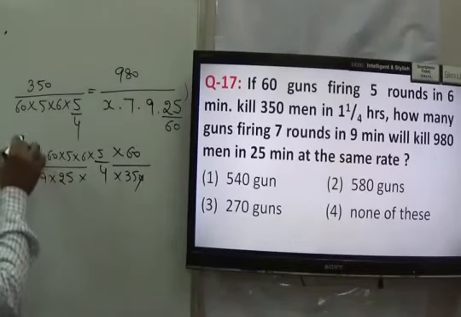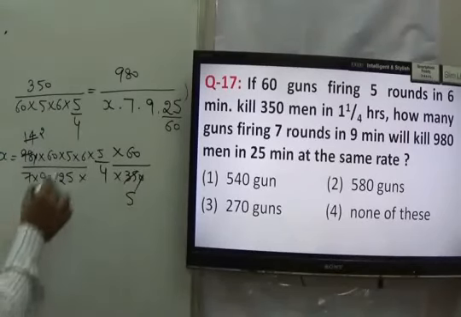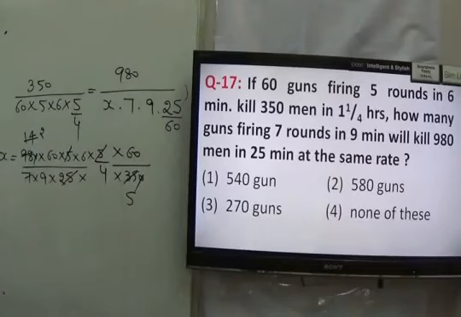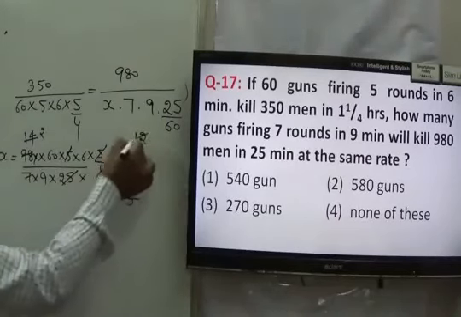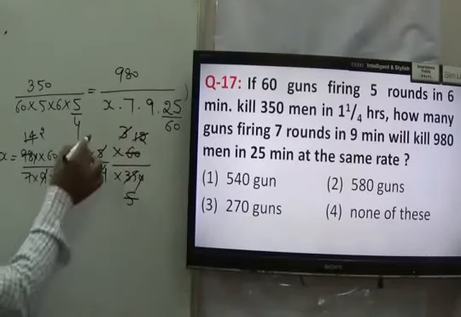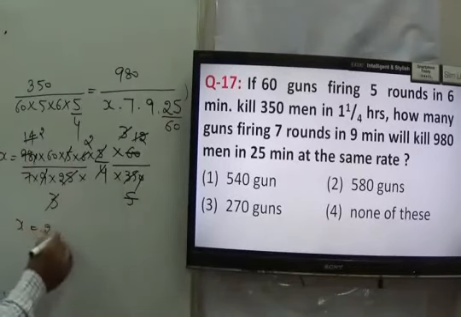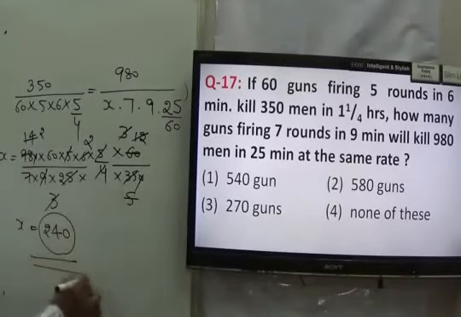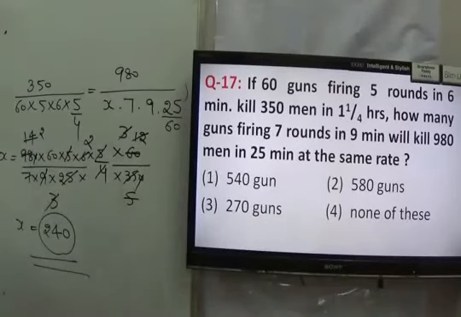Then 7 will go on 14, right? 7 will go on 2, 7 will go on 5. Then 5 5s are 25, that would be cancelled out. And further I can say 5 will go on 12, 4 will go on 3, right? Now after that 3 will go on 3, 3 will go on 2. Okay, what I have left now, this is 2, this is 2 and this is 60. So I can say X equal to 240. The total guns are required, that is equal to 240 guns, which is not in the answer. So we can say our answer to this question is 4, that is none of these. The answer is said to be 240 guns are required.